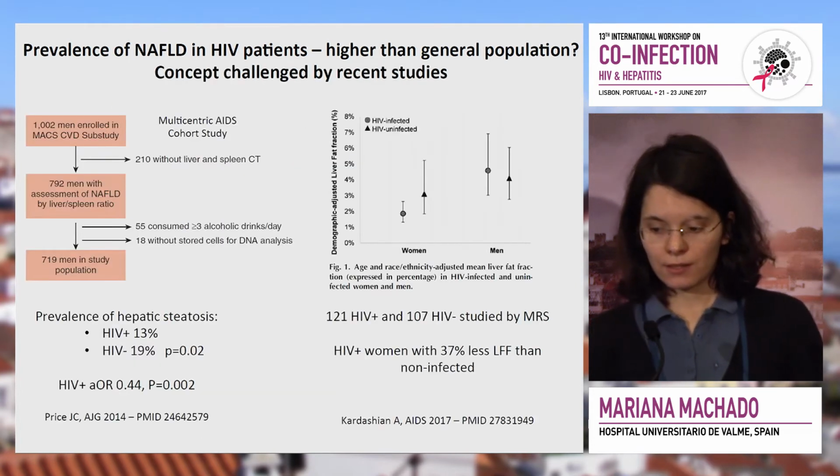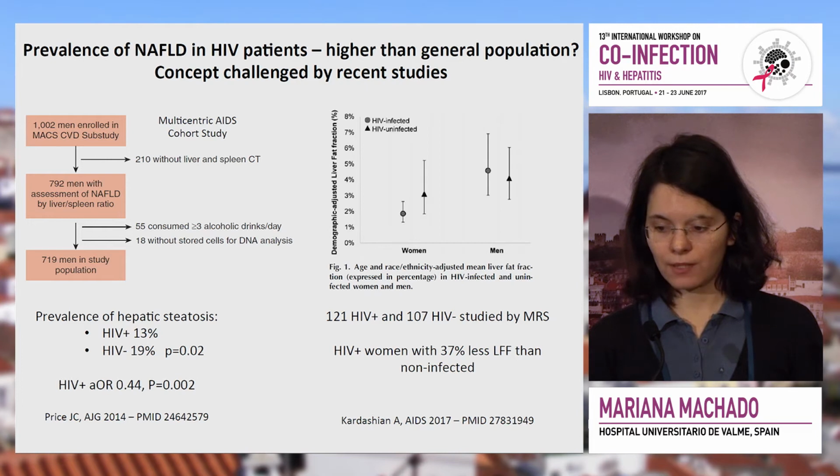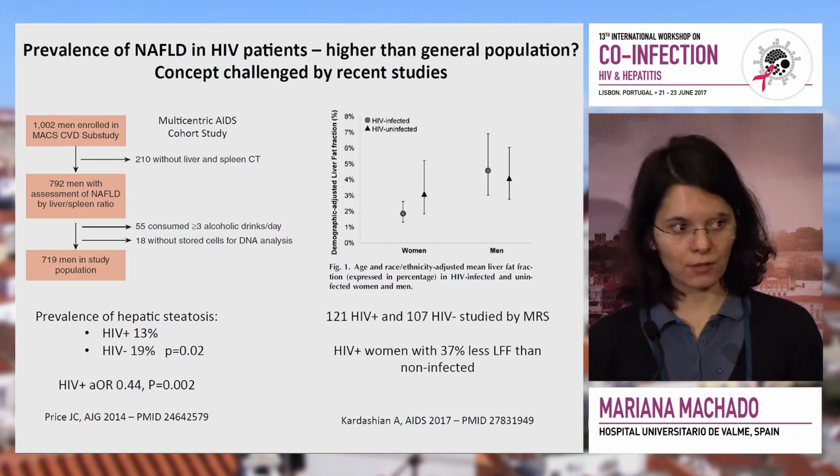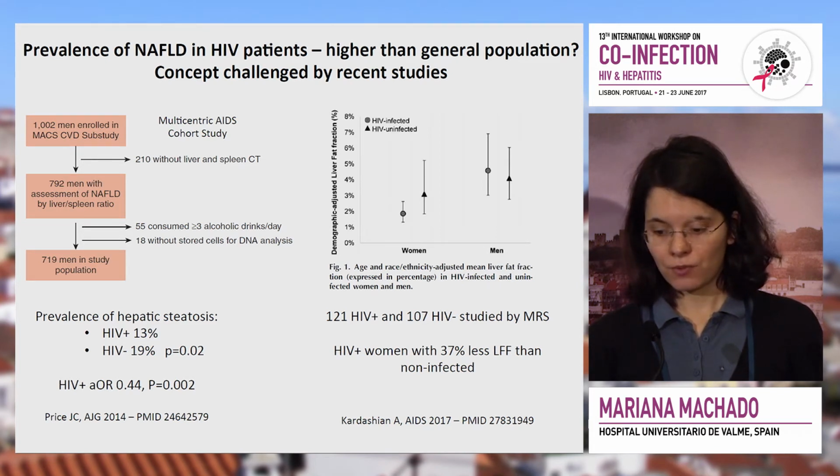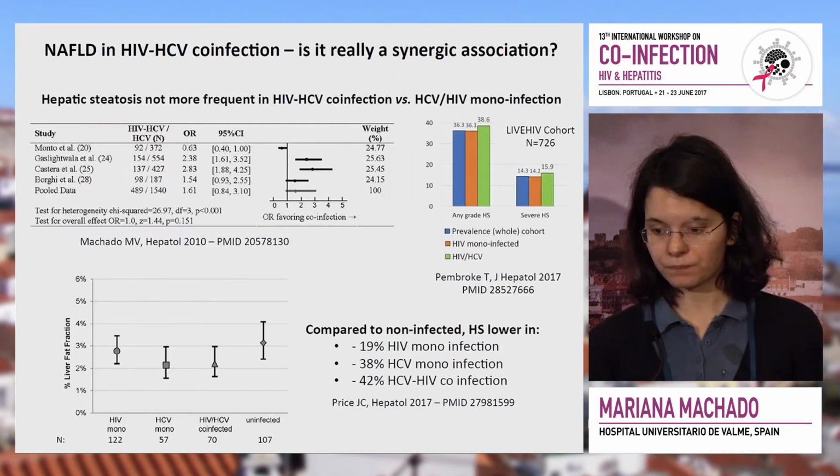So there are at least two studies that compared two similar populations, one with HIV and the other without HIV, and compared the prevalence of hepatic steatosis in those. And both studies found that HIV patients actually had less hepatic steatosis than patients without HIV. And HIV was even an independent protective factor for hepatic steatosis. So maybe it's not so prevalent as we thought.